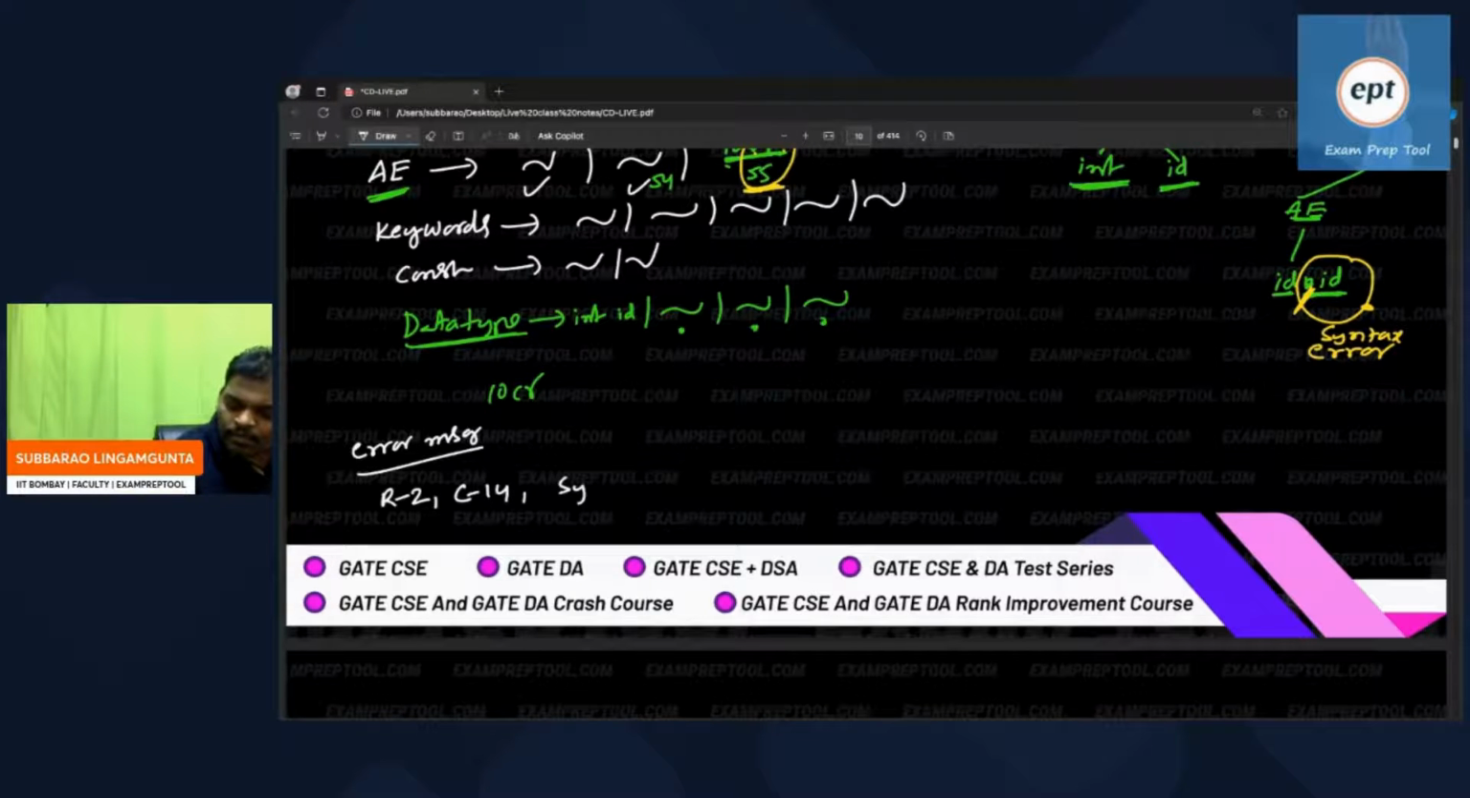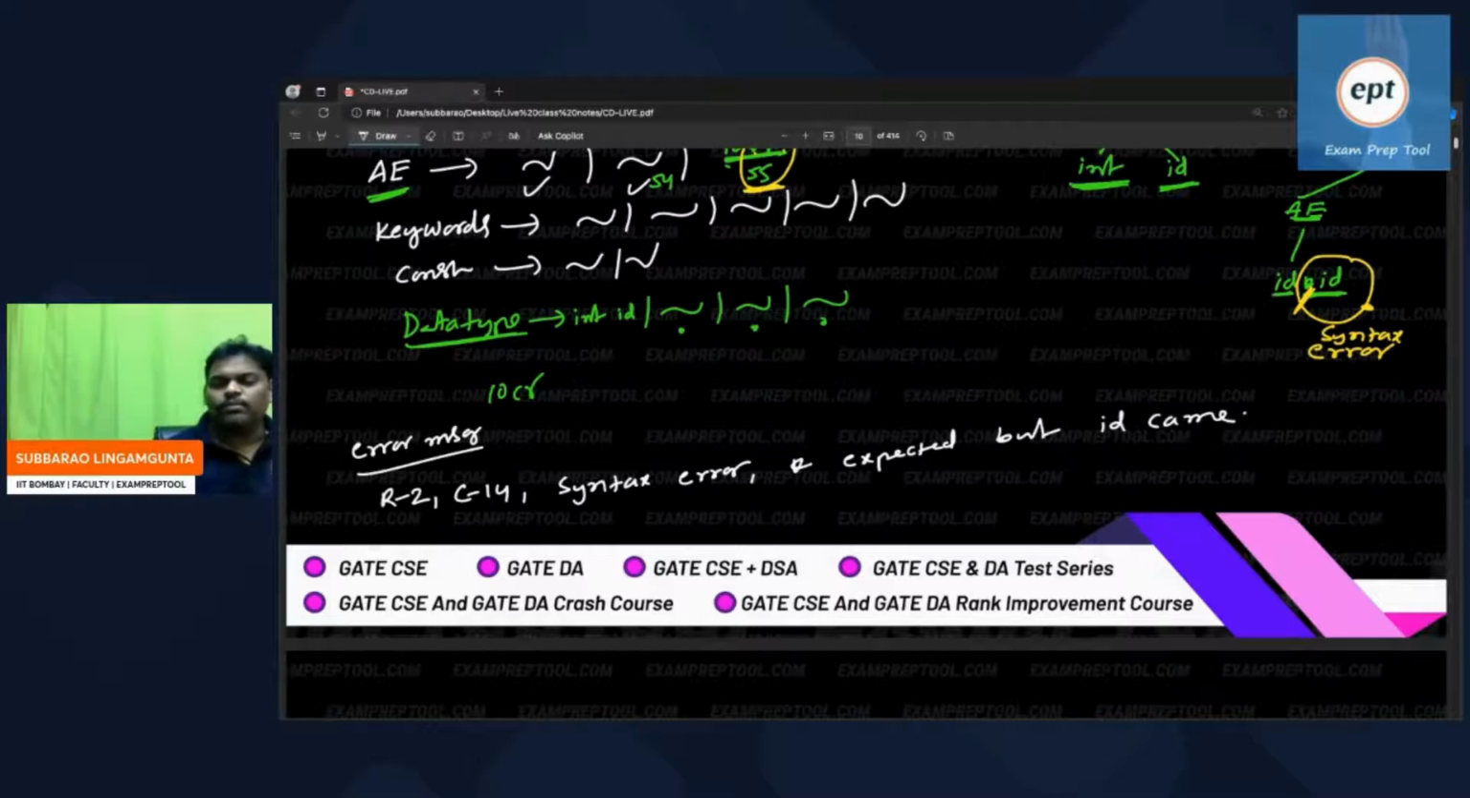Syntax error. Star expected, but ID came. This kind of error message he will give. I hope now everyone got it.